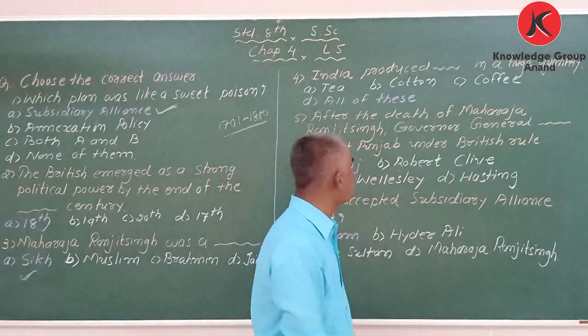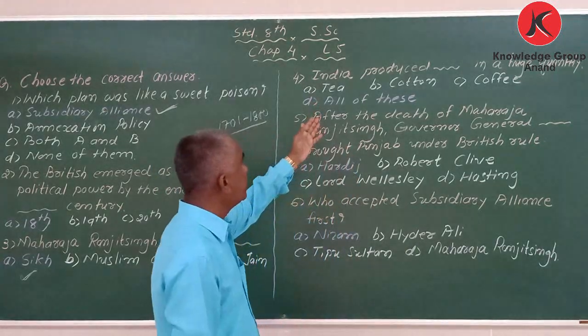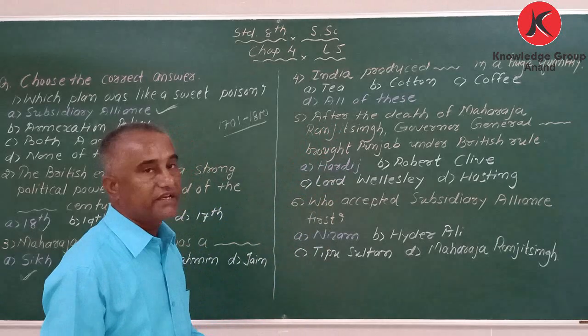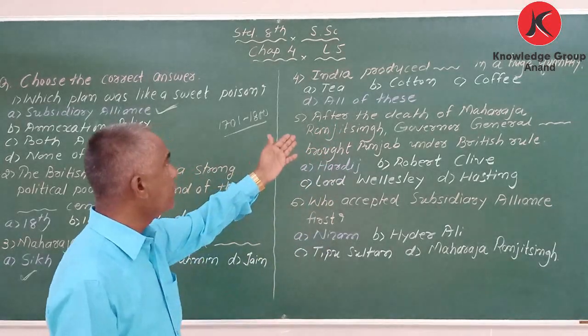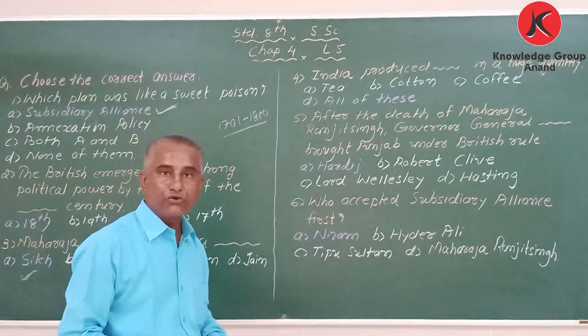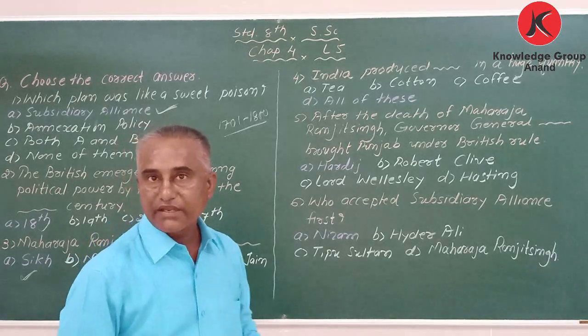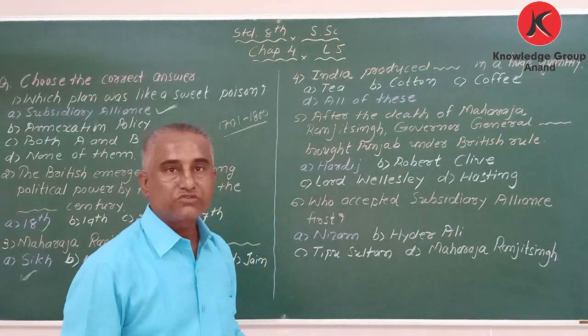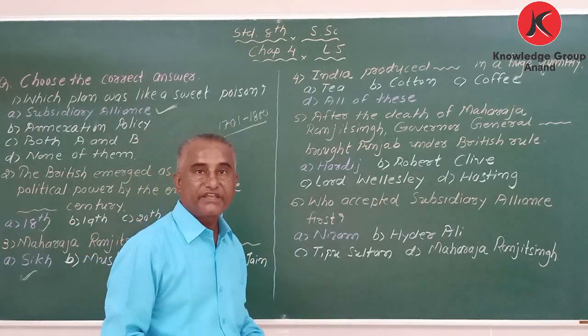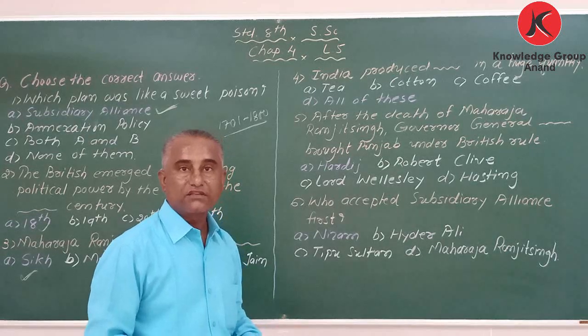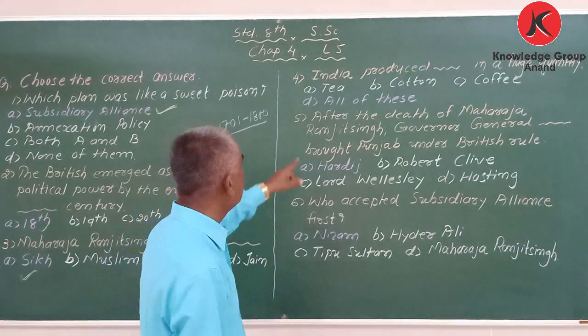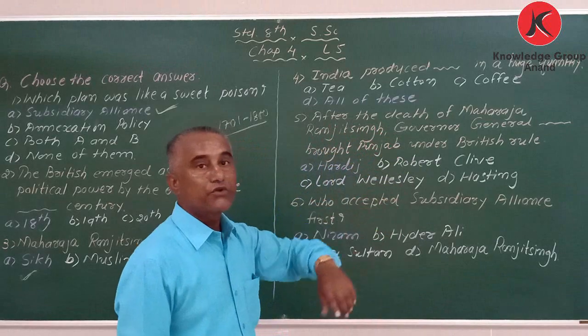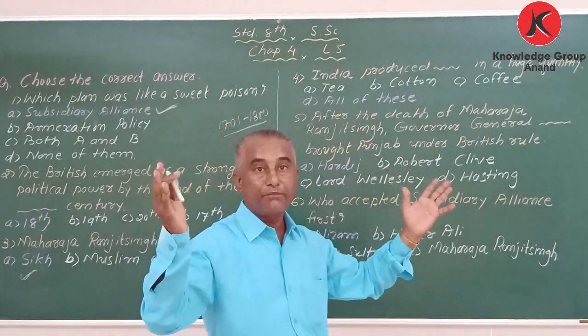Now next one is, India produced blank in a huge quantity. Do you know why the Britishers came to India? Yes, correct, just to do business of tea, cotton and other things. Huge means a large quantity.